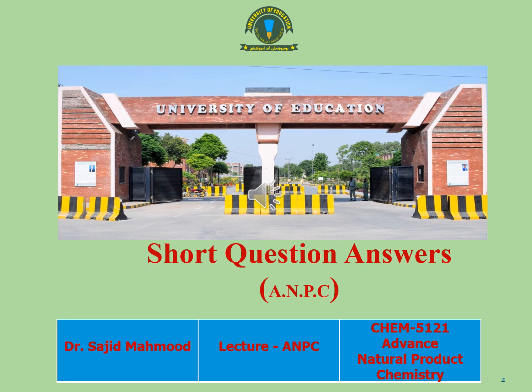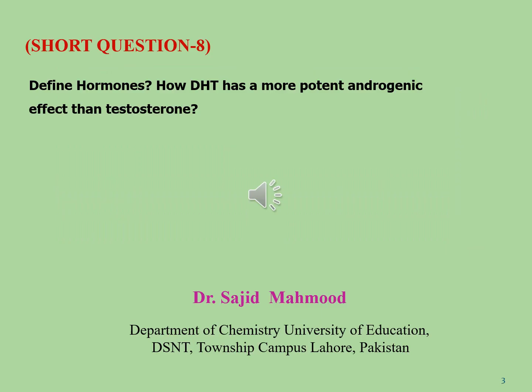Today we are talking about short question answers, which is relevant to the Advanced Natural Product Chemistry, Chem 5121. Let's see short question number 8. Define hormones. How does dihydrotestosterone have a more potent androgenic effect than testosterone?